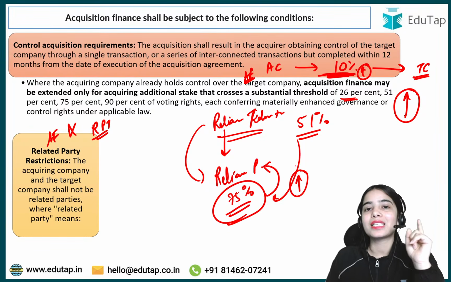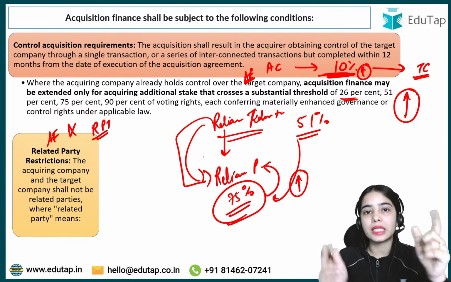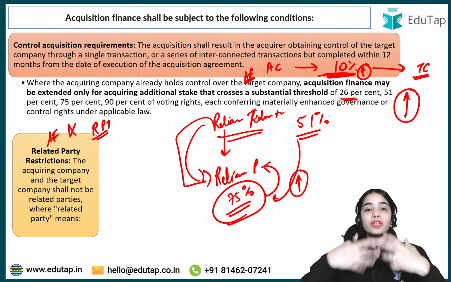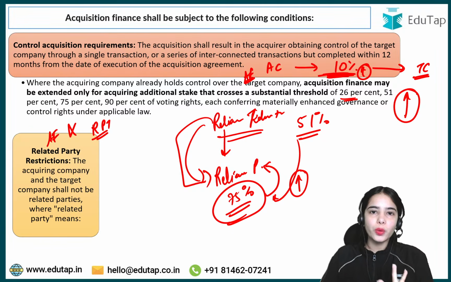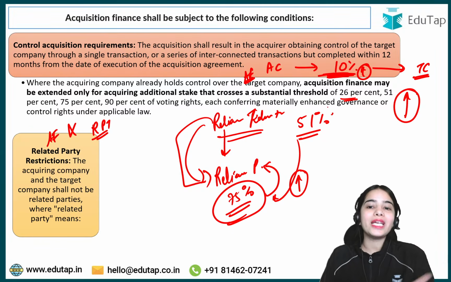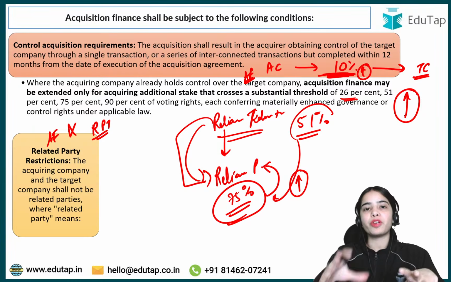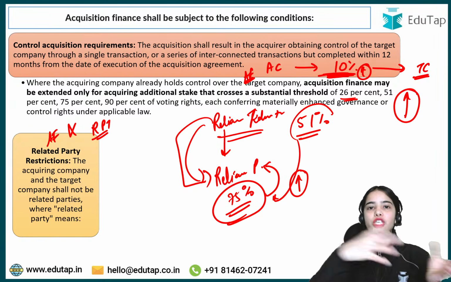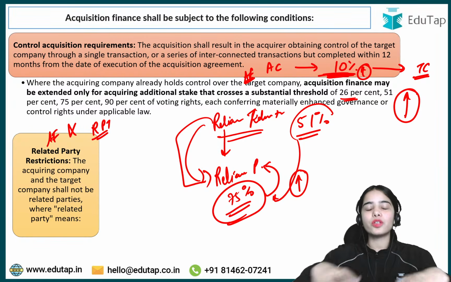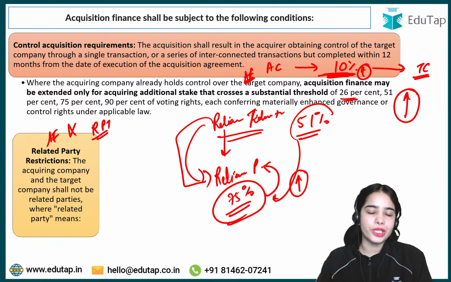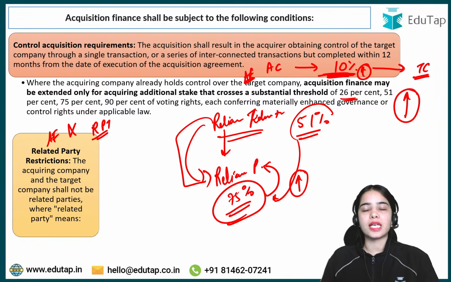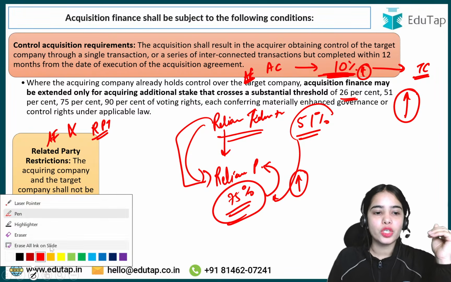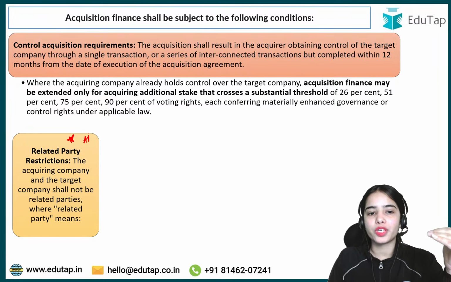But remember that there is a restriction that in related parties, that is within the group itself, the acquisition finance cannot be provided, because within the group, if you are changing the control and such, that doesn't matter much because you already have a lot of control. Within the group, if you are changing the structure, that is short-term restructuring. You're just changing the board members, just doing basic changes. Okay, so this is internal restructuring that is happening. This is not benefiting the economy a lot. So related party acquisition finance is not allowed.